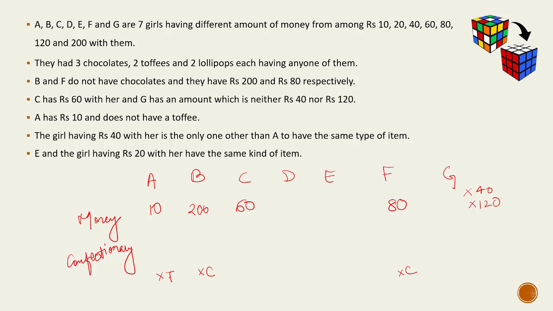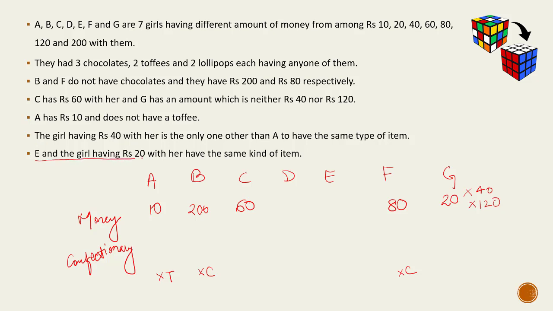Okay. Now 10 rupees, 260 and 80 have already been allotted. G cannot have 40 and 120. So the only amount of money left for G is 20 rupees here. Now the last two pieces of data are extremely critical here.